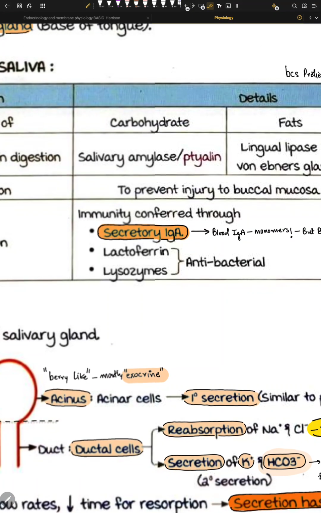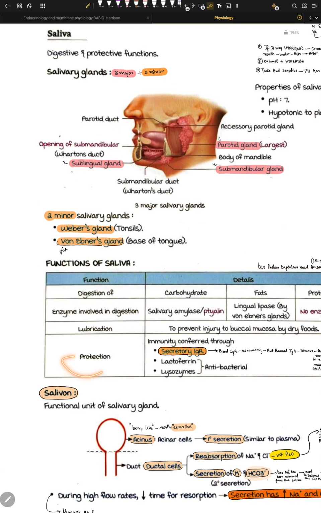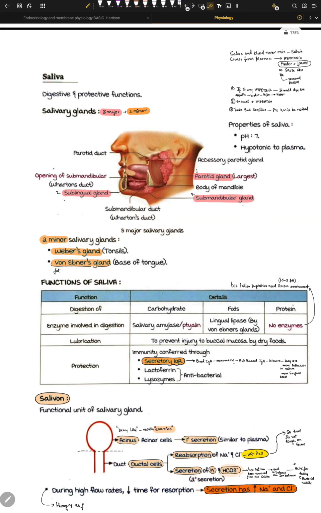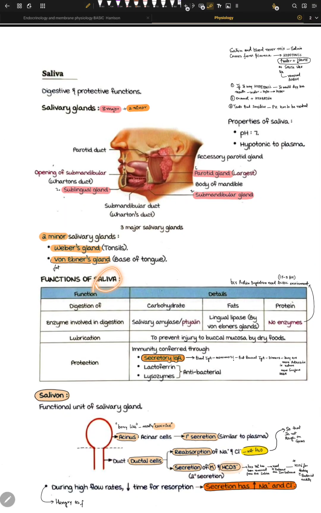The other things we have are lactoferrin and lysozymes. We understand lactoferrin and lysozymes are both bactericidal or antibacterial, whatever you want to call them. So we know the four functions of saliva: protection, lubrication, digestion, or three functions, whatever you want to call it. So till now we understand saliva and the function of saliva.